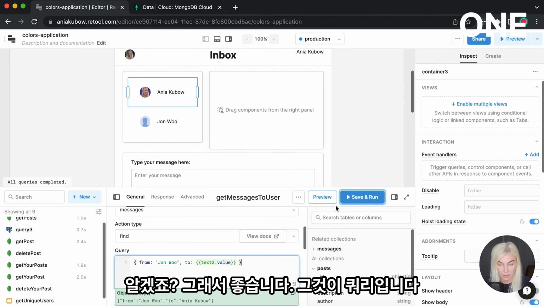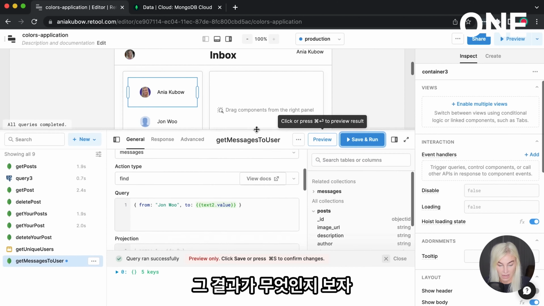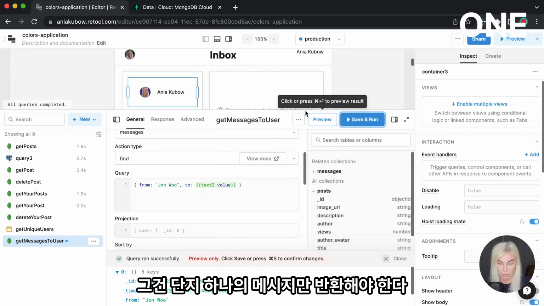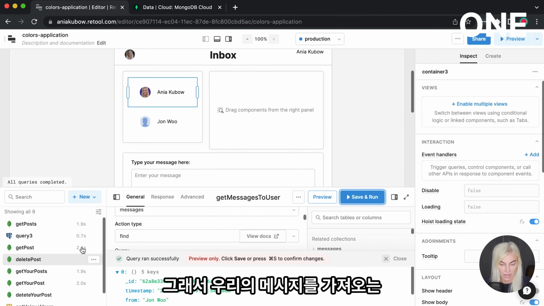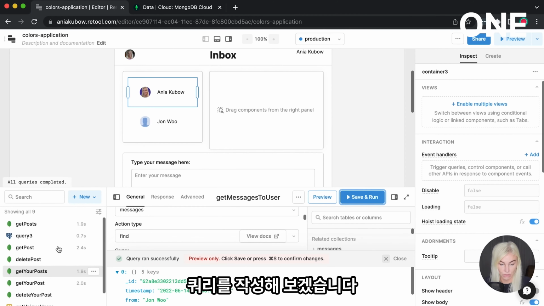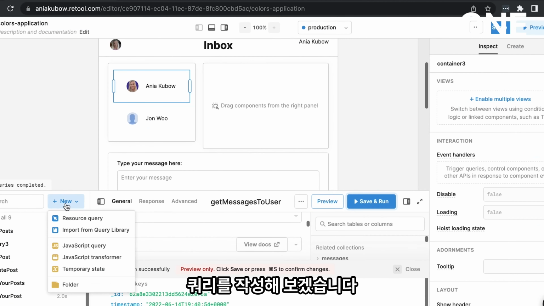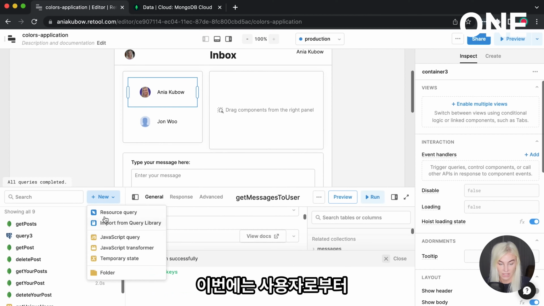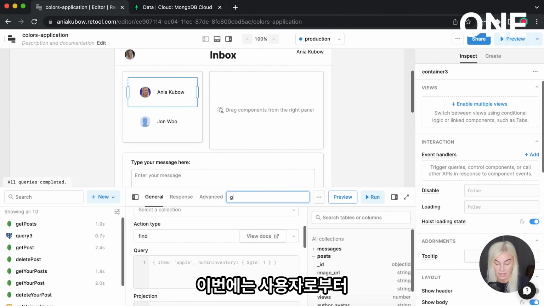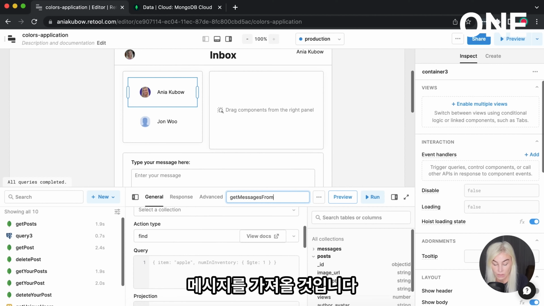Okay, so great. So that is the query I want to run. Let's see what that returns back. That should just return one message back. That is correct. So that is our get messages to user query. Let's write another query, making sure to save that one. And this time it's going to be get messages from user, user being me.